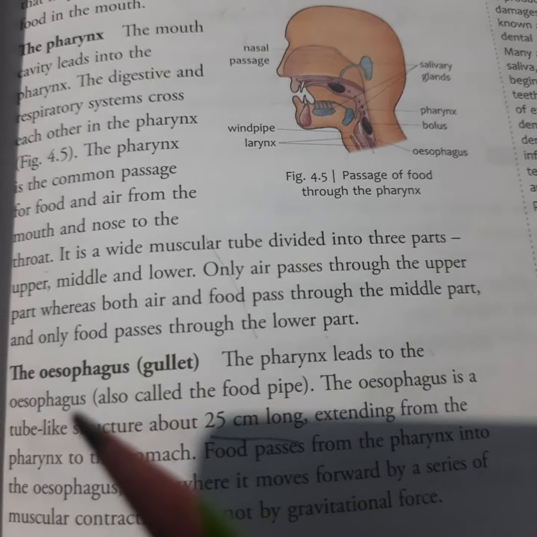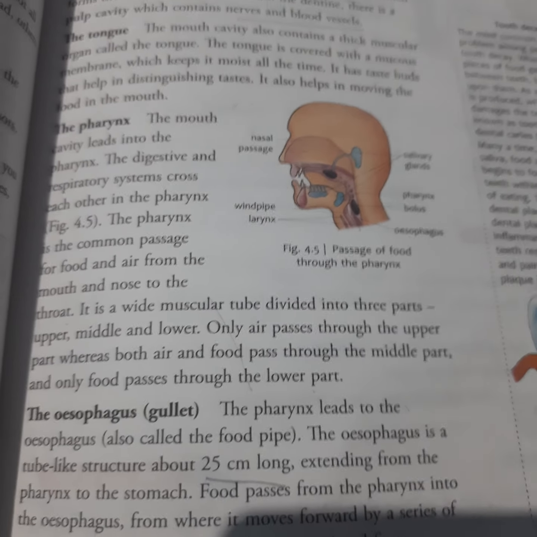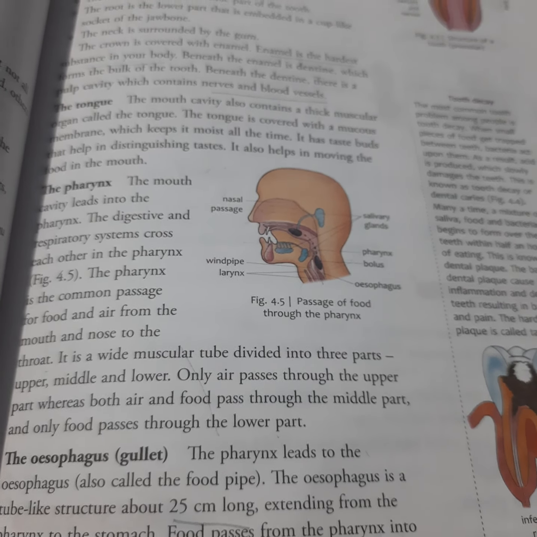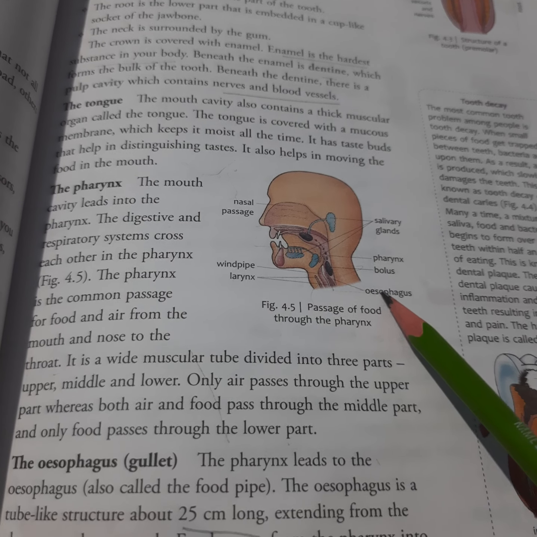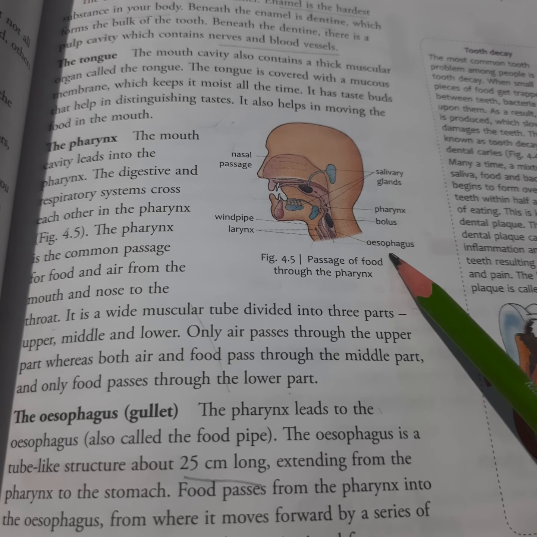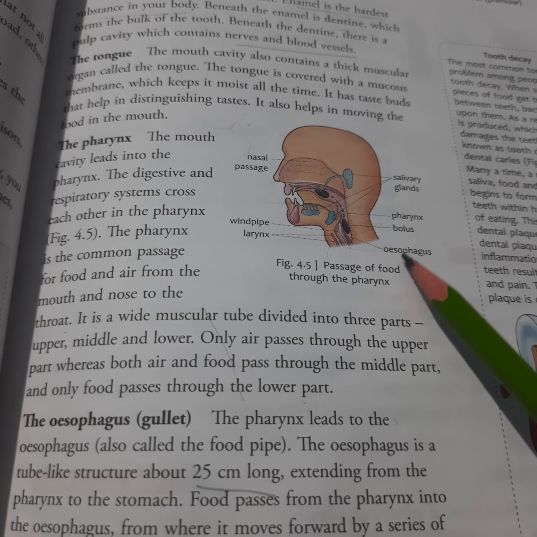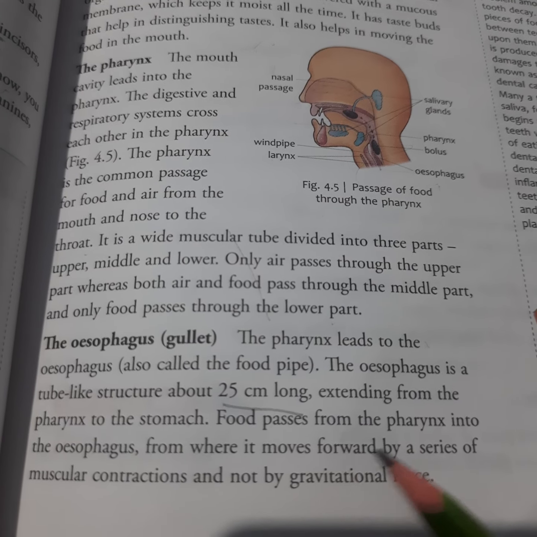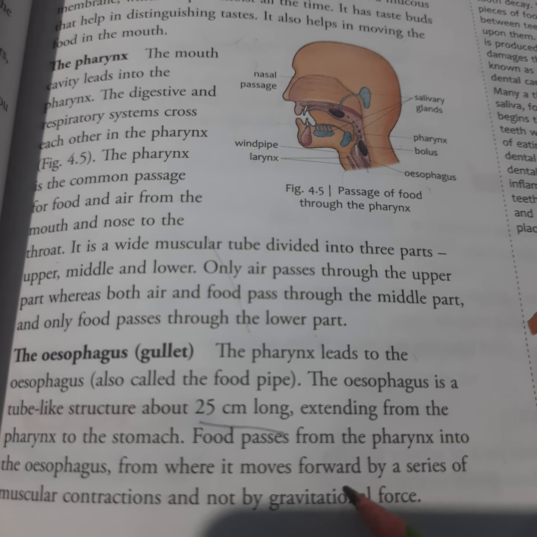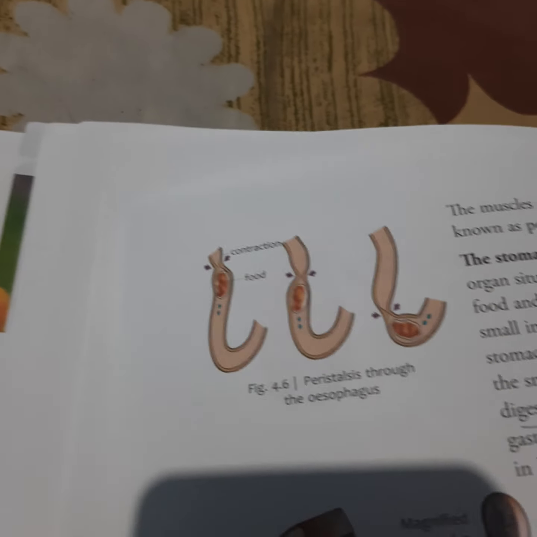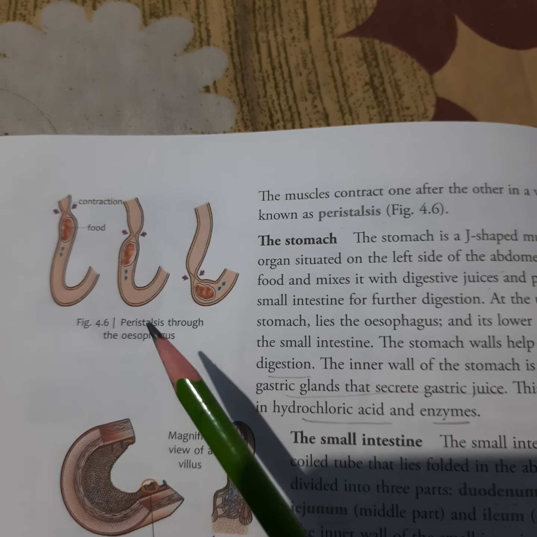Then comes the esophagus or the gullet. The pharynx leads to the esophagus, also called the food pipe. This tube-like structure is about 25 cm long, extending from the pharynx to the stomach. Food passes from the pharynx into the esophagus, from where it moves forward by a series of muscular contractions and not by gravitational force. Here in the diagram you can see this is the esophagus.